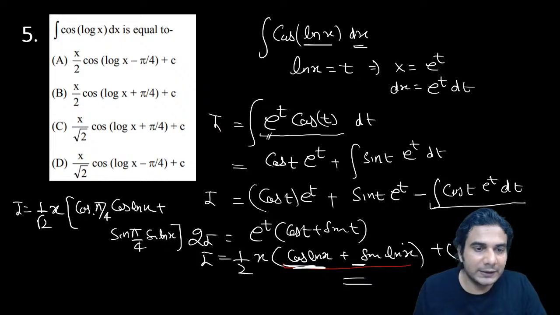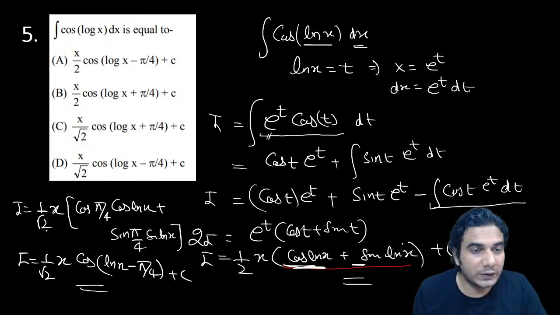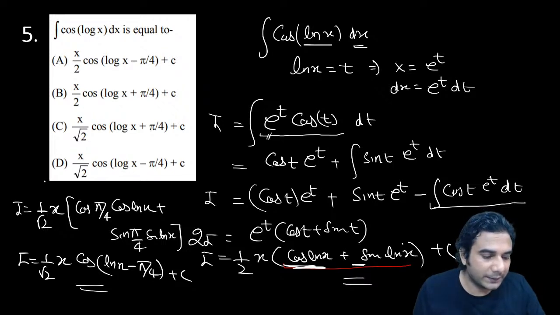You can see sine a sine b plus cos a cos b is cos of a minus b. You can choose any angle as a and the second angle as b, it doesn't matter. So cos of a minus b, you can write ln x minus pi by 4, like this, plus c. Now see which option is correct: x by root 2, x by root 2, and this. So the last option is correct.